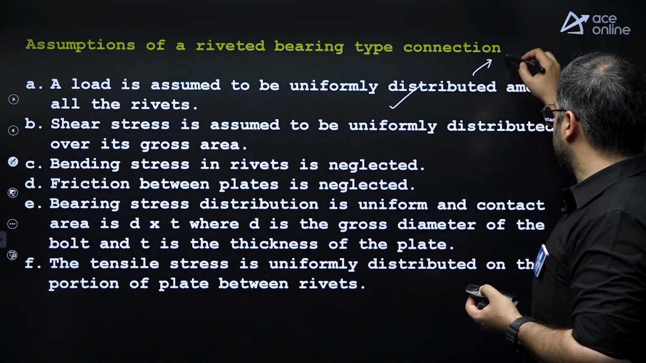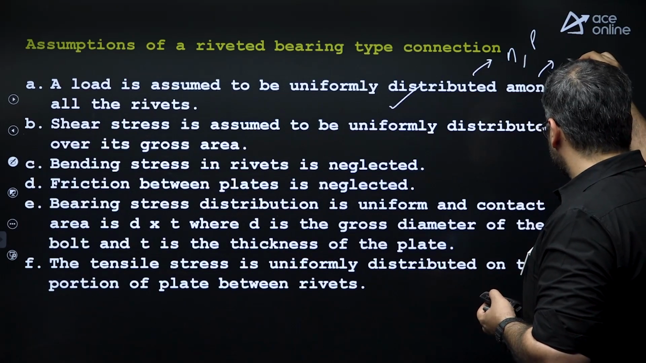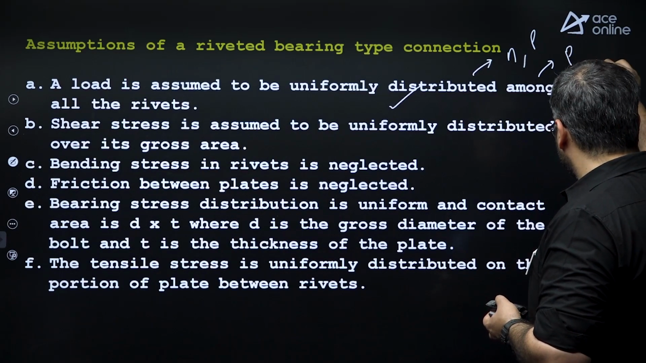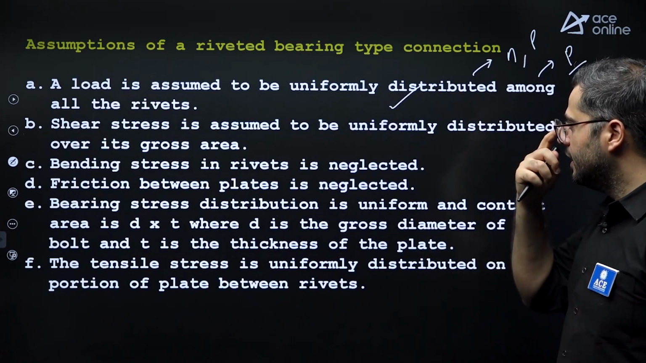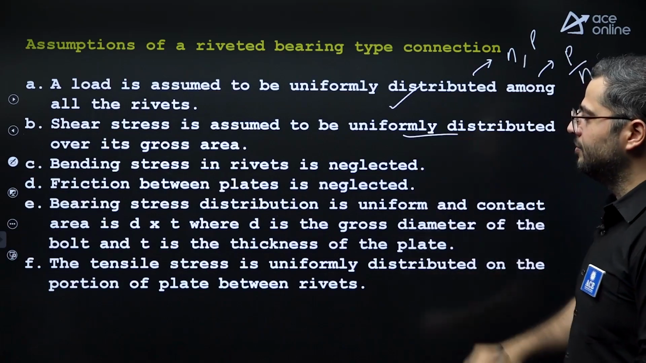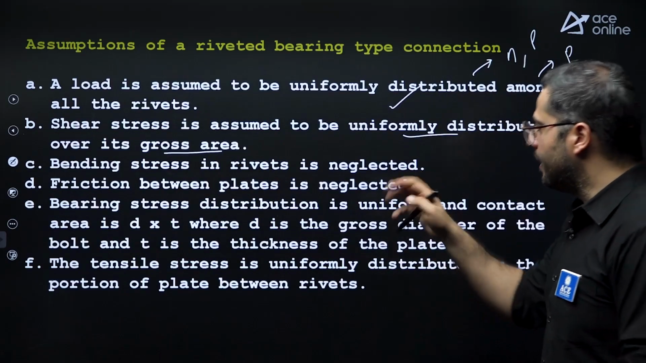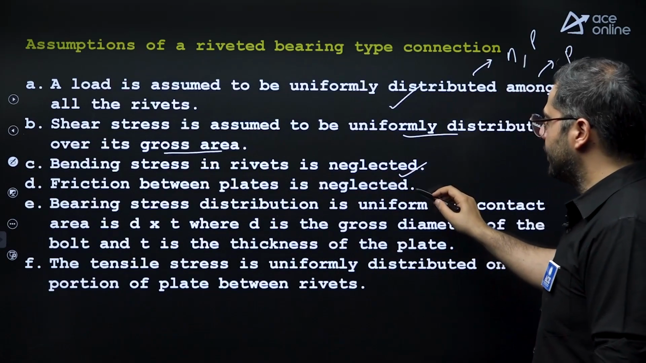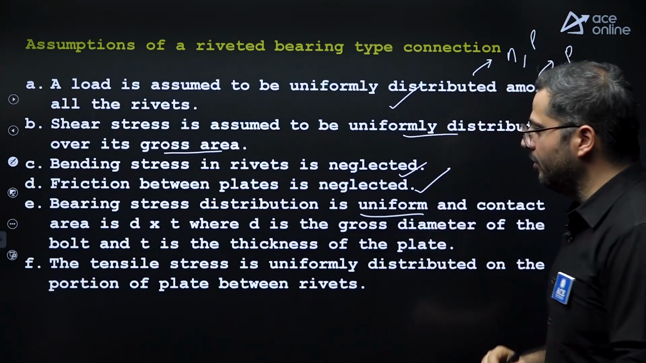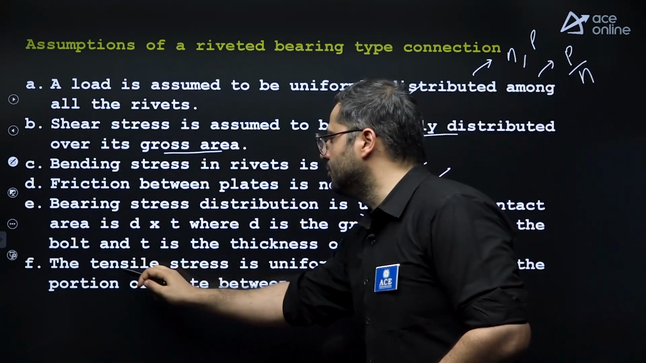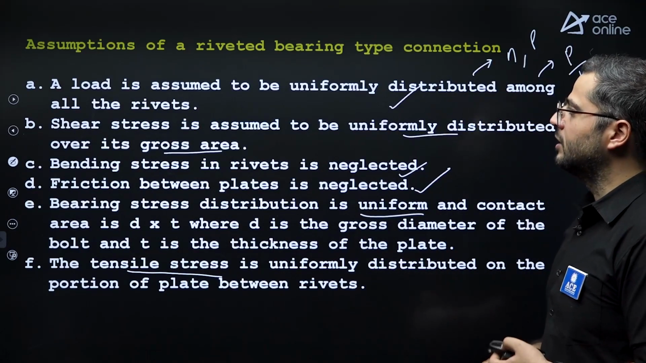This means if there are n bolts and P is the total load, one rivet or bolt will be taking P by n force or load. Shear stress is assumed to be uniform over the gross area. Gross area is the area of the rivet hole. Bending stress is neglected. Friction between the plates is neglected. Bearing stress also is considered as uniform. And after that, tensile stress distribution also is considered as uniform in between the rivets. These are the total 6 assumptions.